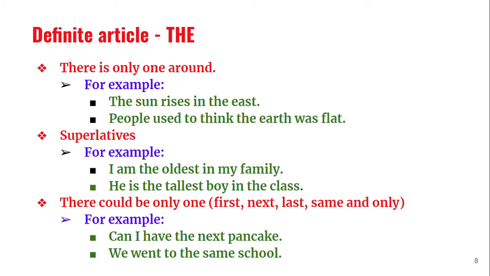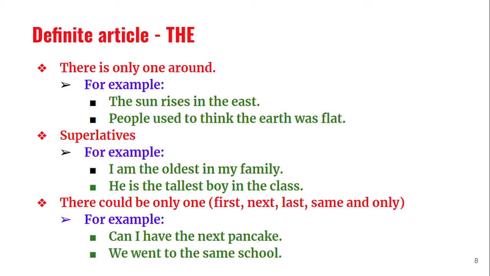So the tallest boy. I am the oldest in my family. Oldest will be only one. It cannot be two. Even if they are twins, we say the elder or younger. There may be just 5 minutes or 10 minutes gap between the elder brother and younger brother, but still the elder one will be there. So I am the oldest, so there will be only one. So the oldest, the tallest, the highest, the largest. When you say the largest or the highest, there will be only one. So we use the. There could be only one.